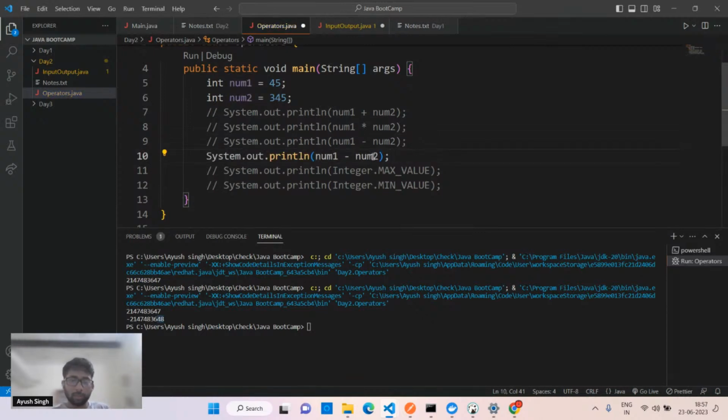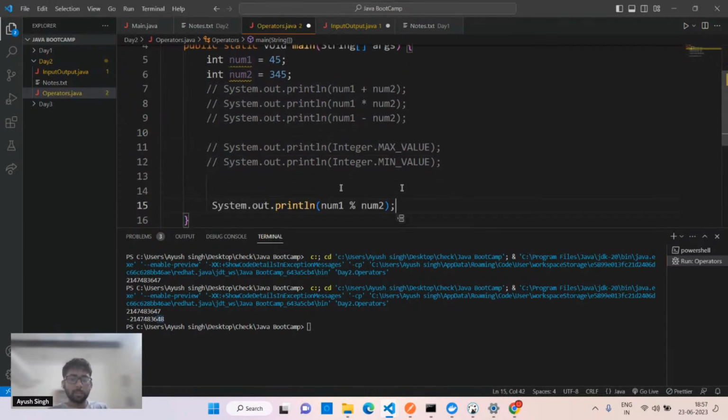The modulus operator. Can anyone tell me what this modulus operator is, and what we are going to get? If you can see the screen, I have commented all the lines. I'll make it in the last. I'll write it like this: modulo. We call it the modulo operator.